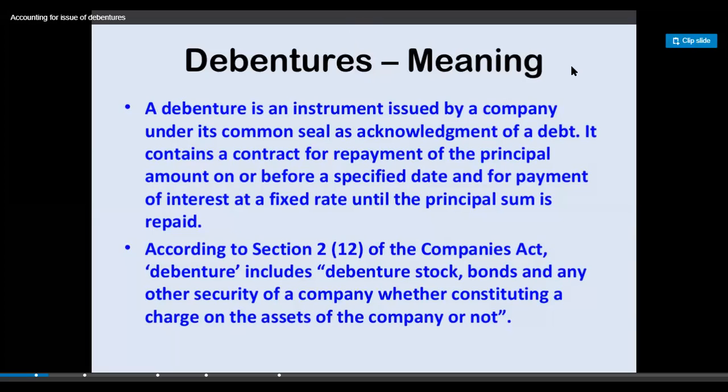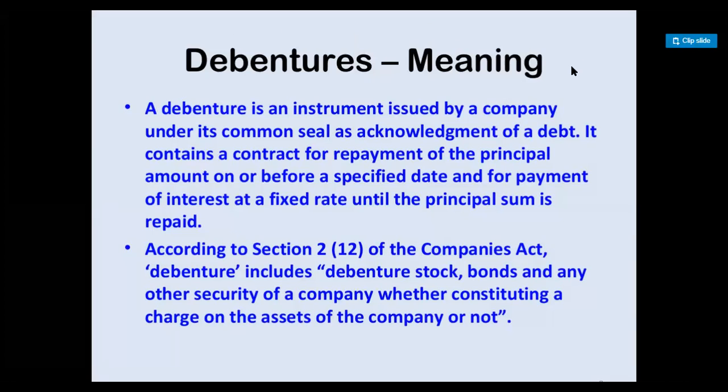Meaning of debenture. A debenture is an instrument issued by a company under its common seal as acknowledgement of debt. It contains a contract for repayment of the principal amount on or before a specified date, and for payment of interest at a fixed rate until the principal sum is repaid. In short, it is borrowed capital. For that, the company has to pay a fixed rate.